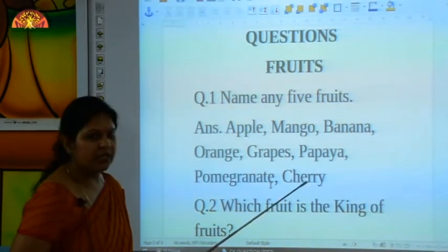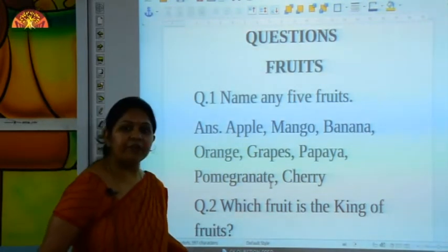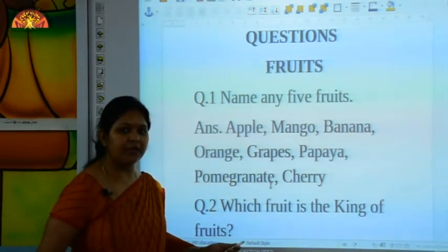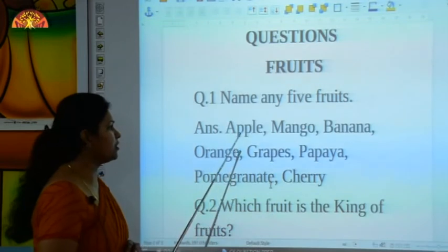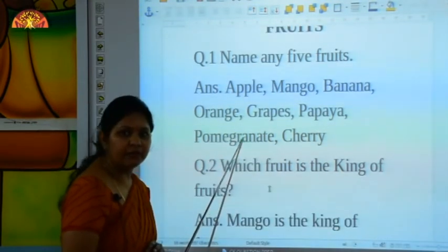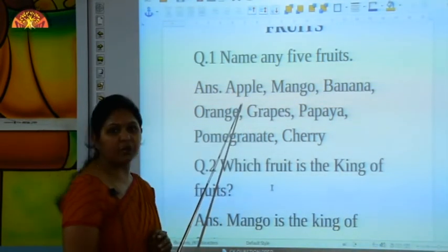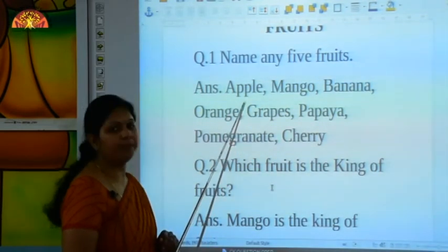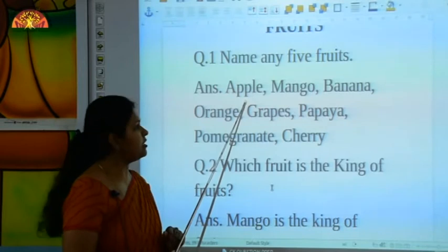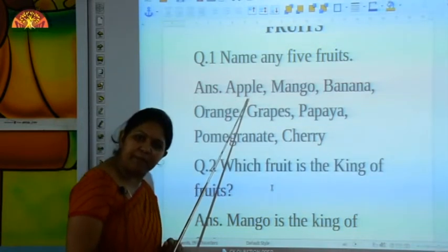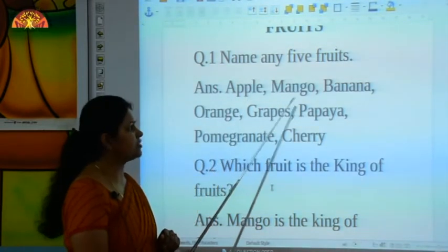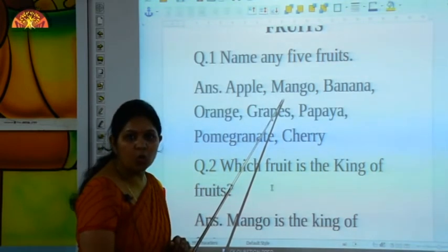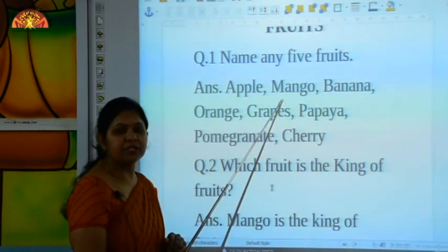So kids, can you tell me? Our first fruit is apple. What is the spelling of apple? A-P-P-L-E, apple. Very good. Next is mango.